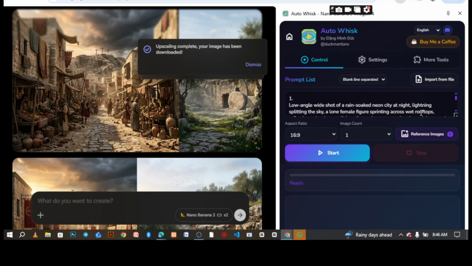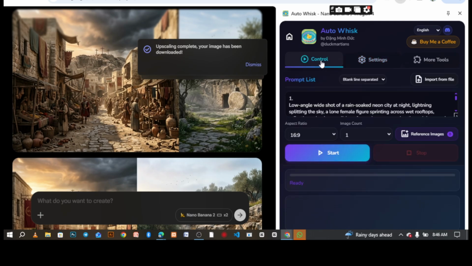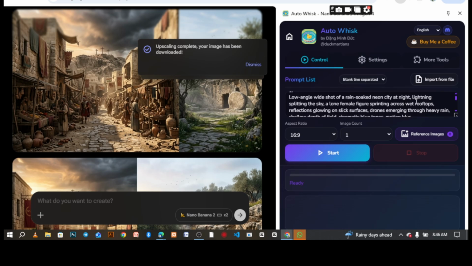Then you do the major settings, which is just simple. In your control room, you're going to see this is the control and this is the settings. Now settings, everything will be downloaded into your folder, so make sure this is auto download ticked. That is just what you need to do here. Then you select your language to English.